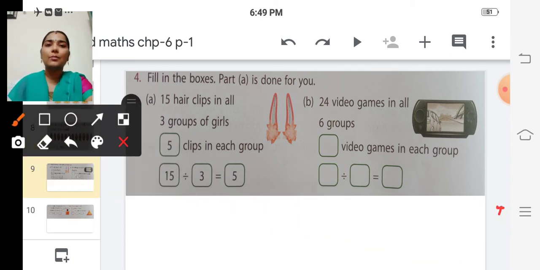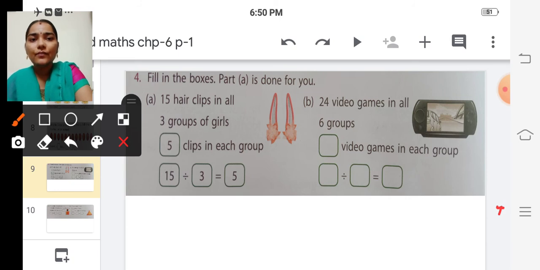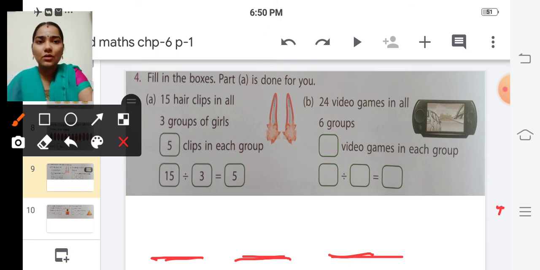So the total number of hair clips is 15, isn't it? They have divided 15 hair clips into 3 groups of girls. So one group, second group and third group. So we are going to divide these 15 hair clips into these 3 groups. Shall we start? Yes.